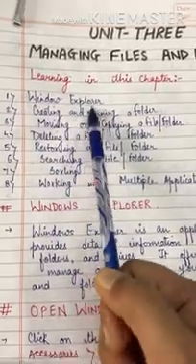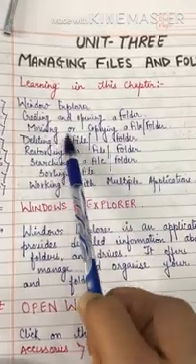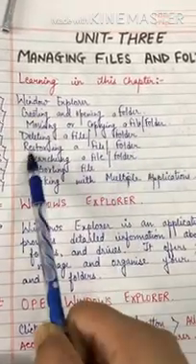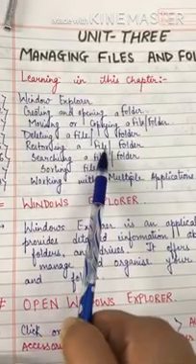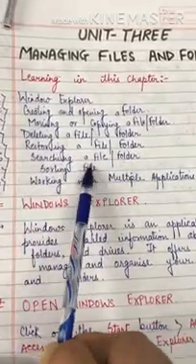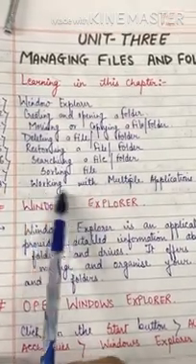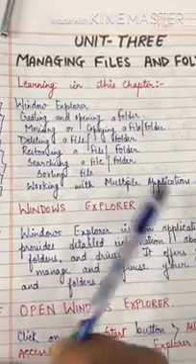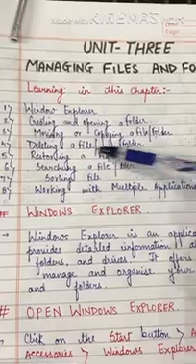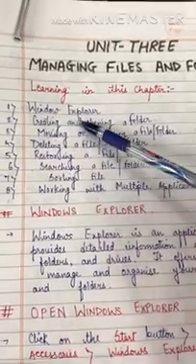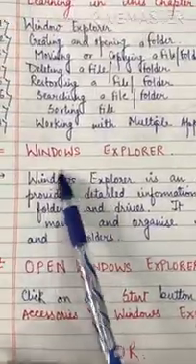First, Windows Explorer, creating and opening a folder, moving or copying a file or folder, deleting a file and folder, restoring a file and folder, searching a file and folder, sorting files, and working with multiple applications. Today we are going to start with the topic Windows Explorer. Okay, so children, let us start.